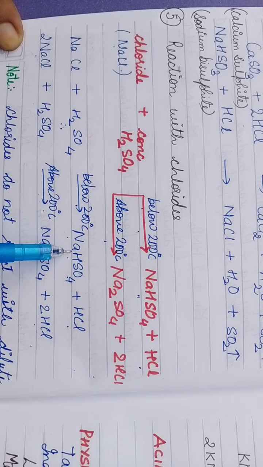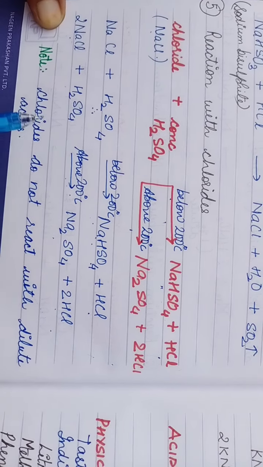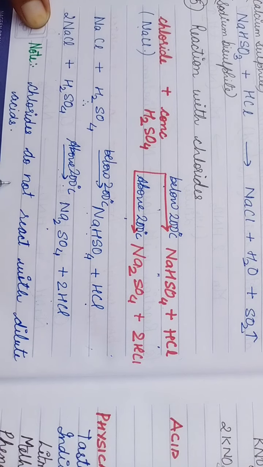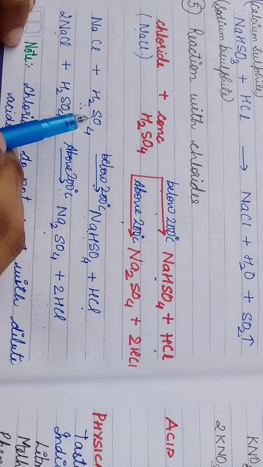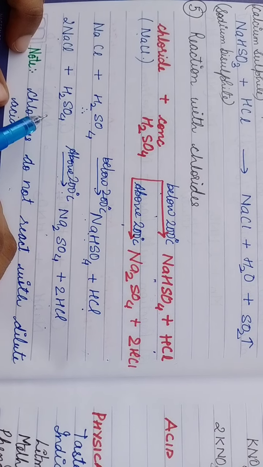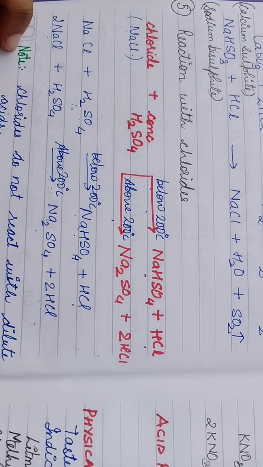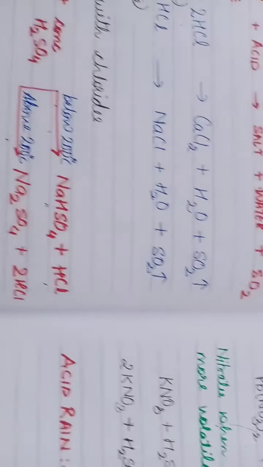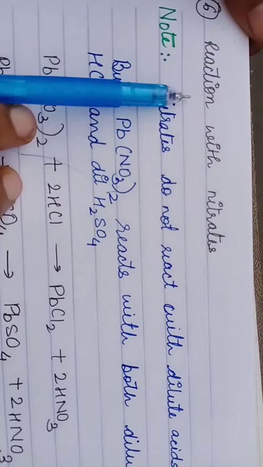This is sodium bisulfate and this is sodium sulfate. Okay. Now there is one important note, that these chlorides, sodium chloride, do not react with dilute acid. That means if you use dilute H2SO4, it will not react with this to produce HCl. Are you getting?